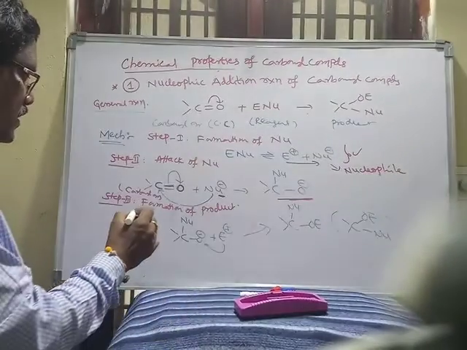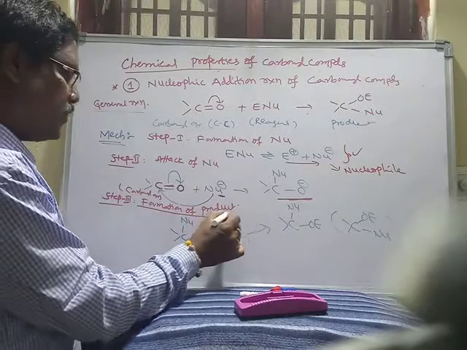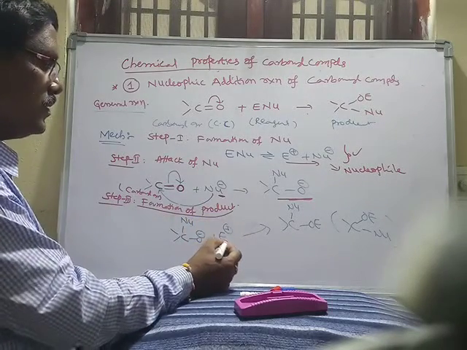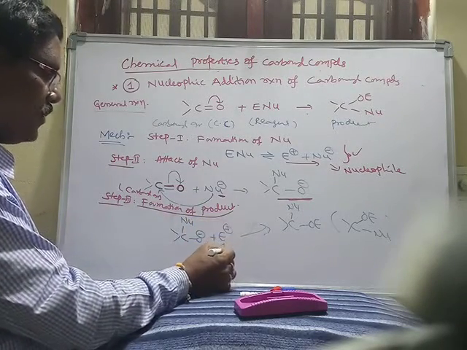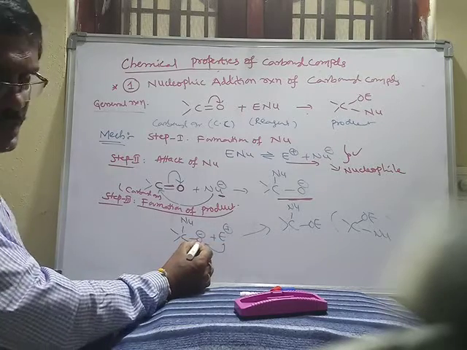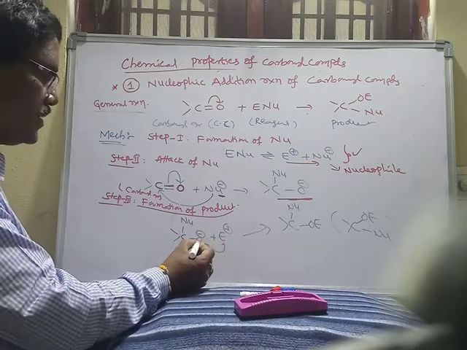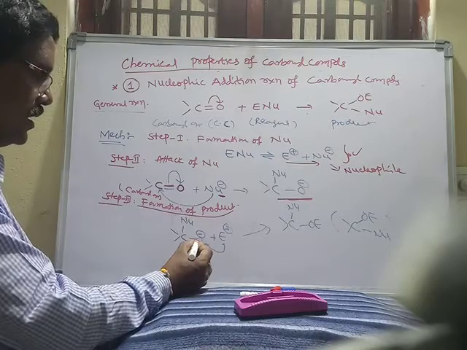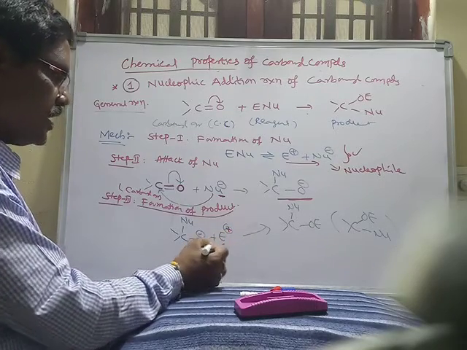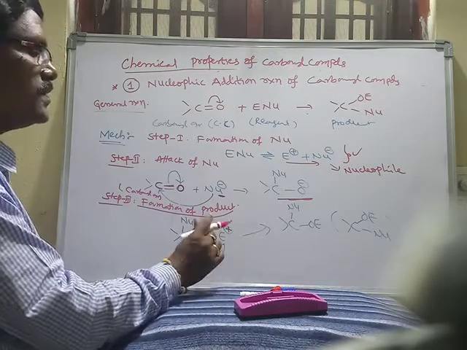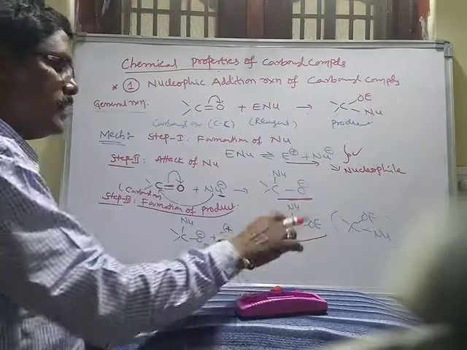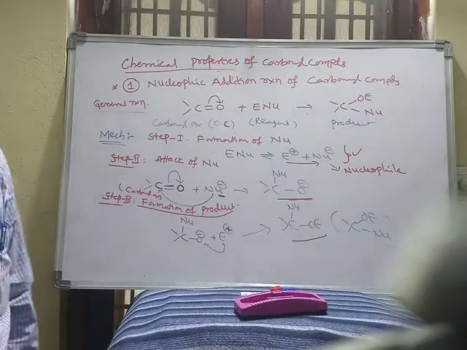This intermediate finally forms the product by taking an electrophile. The electrophile is added towards the oxygen. Oxygen has negative charge, which attracts the positive charge. OE is obtained. So this is nothing but the product. So this is the general mechanism.